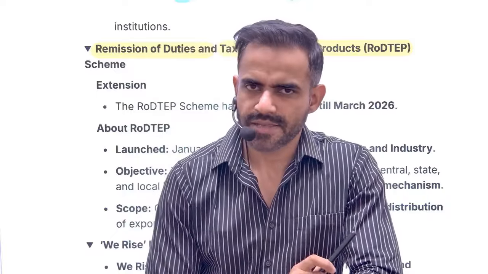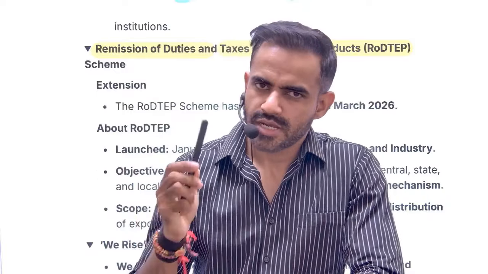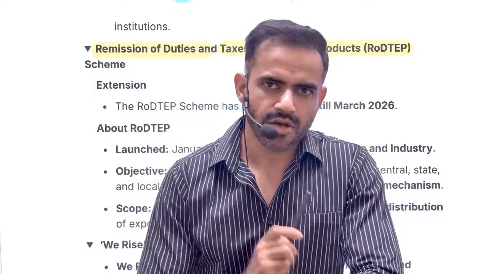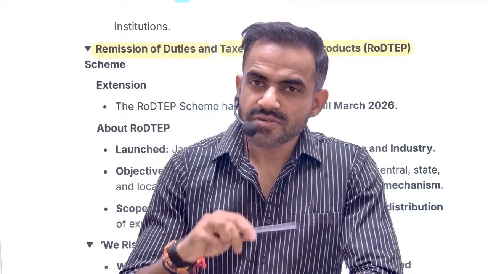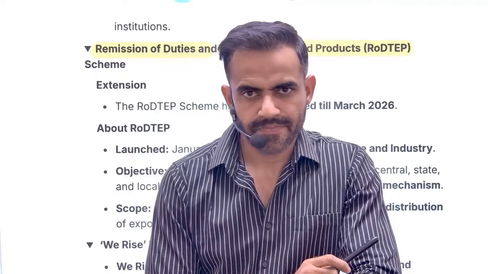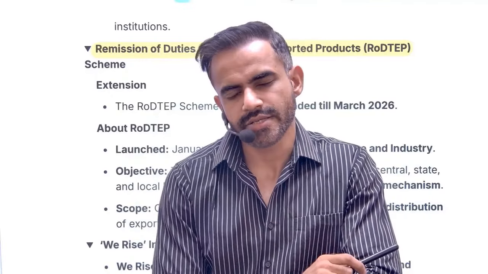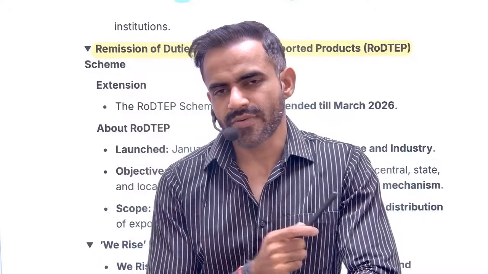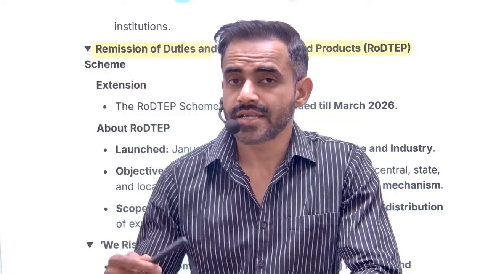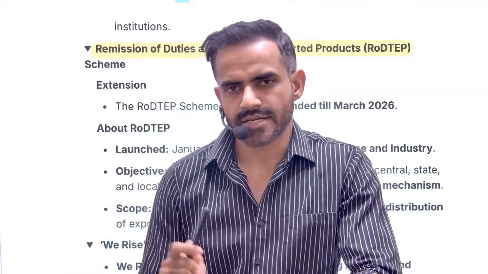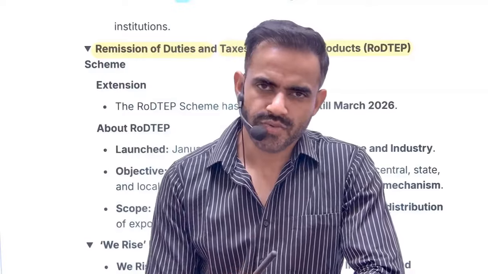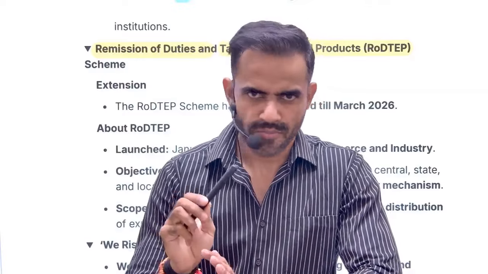Again, I'm oversimplifying. Let's say to import it, I have paid the duty of 10 rupee to the government. Because of that import duty, my product is costly because I have to recover that 10 rupee also. Now, if my product will be costly, I will not be able to sell it in the international market because there are cheaper alternatives. So what government is doing, government of India is saying, okay, you have paid import duty.